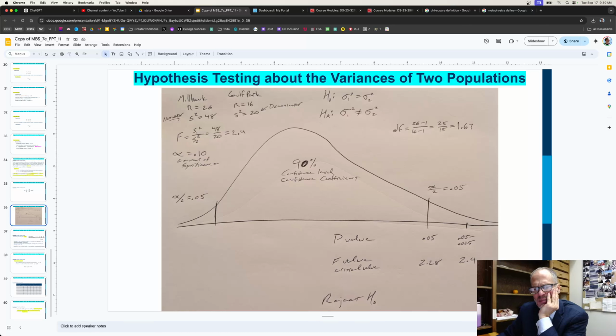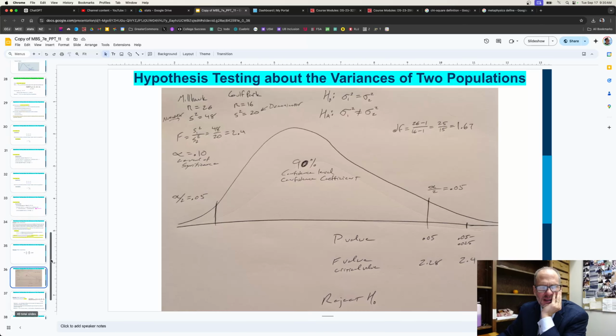And then we do our p-value approach and our critical value approach. And this is my test statistic. And in this one, we're in the reject area. So we reject the null hypothesis that the two variances of two populations are equal. We reject that they are equal. And so we're going to see that in the next one.